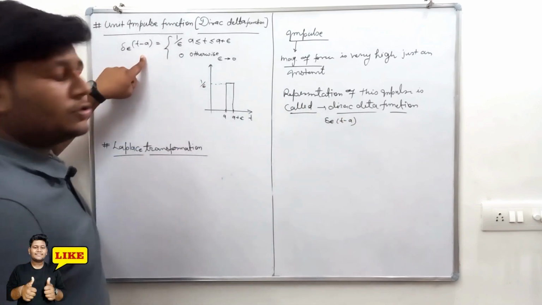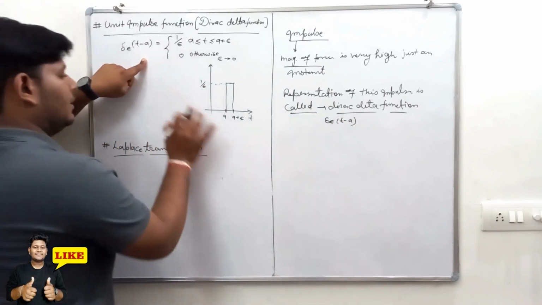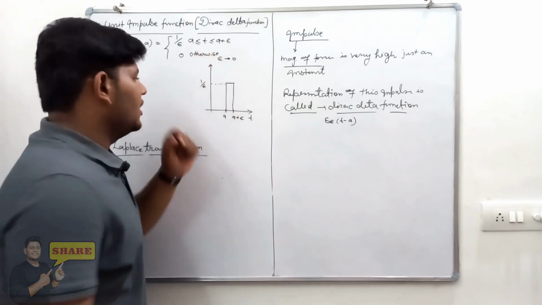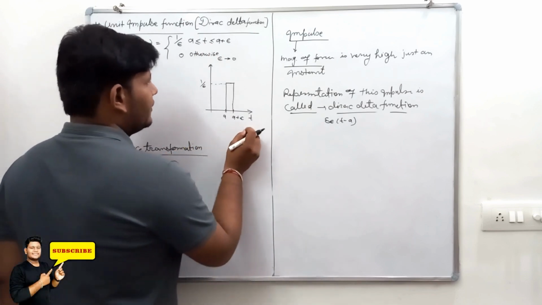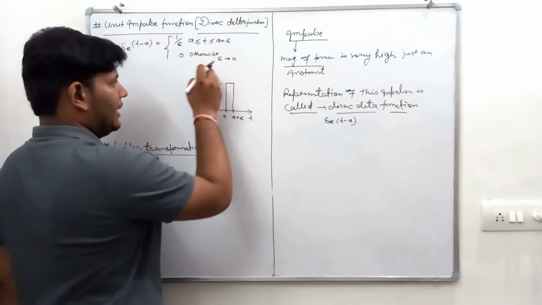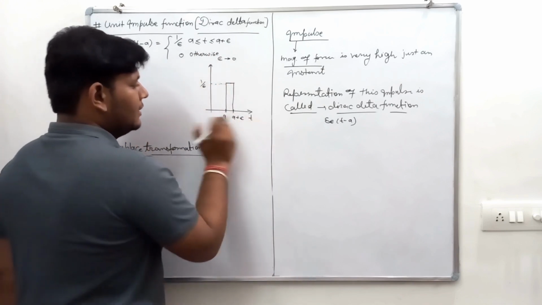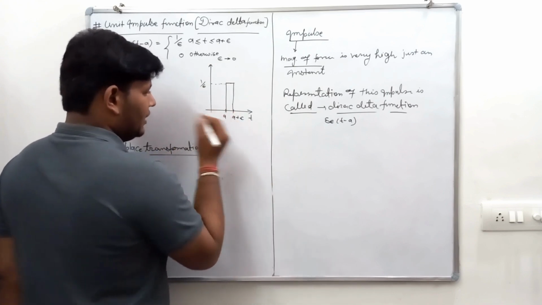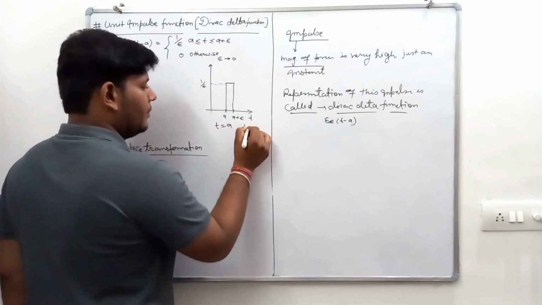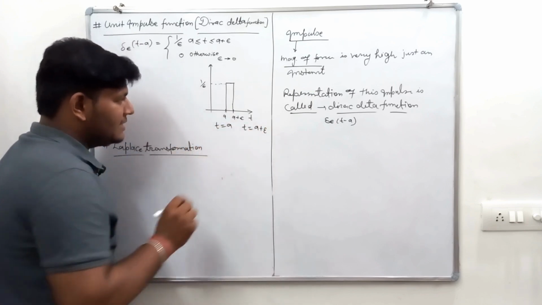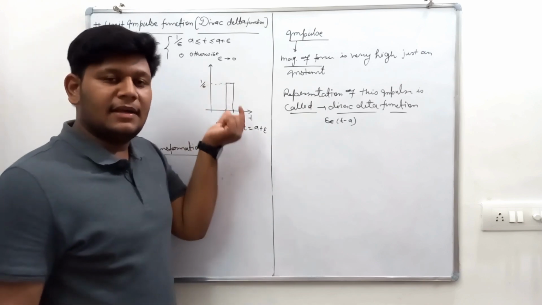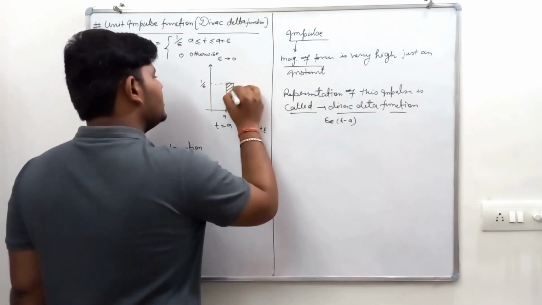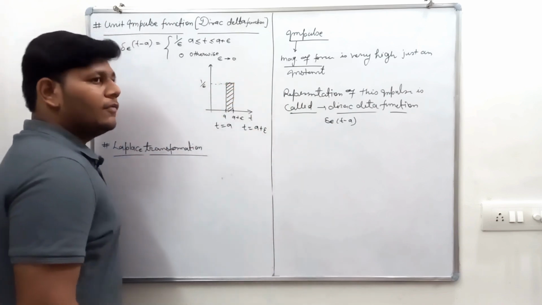And what's the definition? You can see a graph. First of all we will discuss the graph and then come to the definition. This is the function, a function of epsilon, and this is time on the x-axis. I'm taking a point t equals a and a point t equals a plus epsilon. The speciality of this function is that the area of this strip is unity.